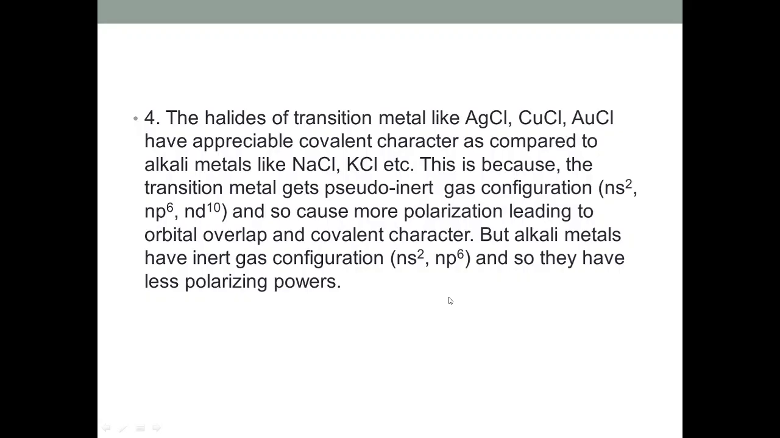So these are the consequences of Fajan's rule. So this is about polarizability, polarizing power and Fajan's rule and its consequences.